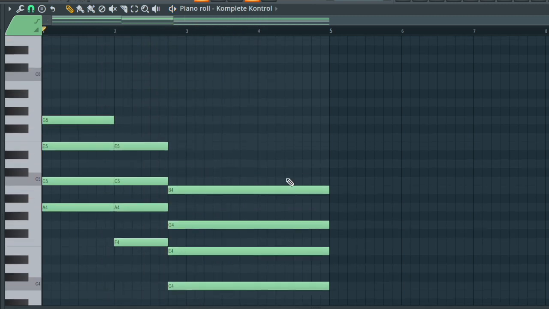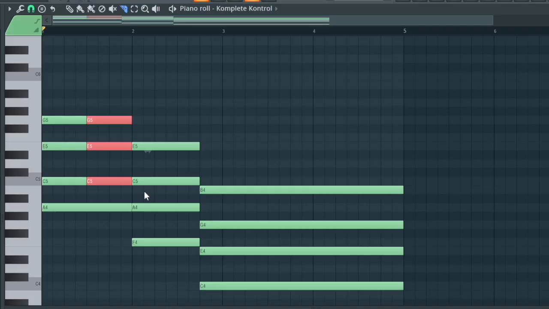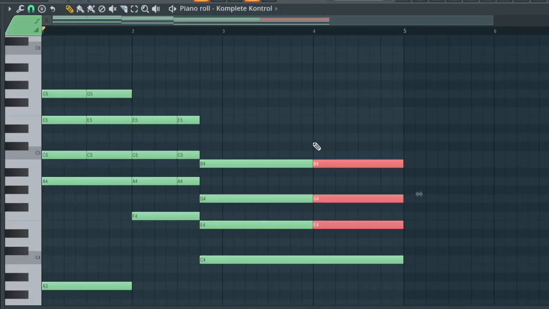Now we're gonna grab our chopping tool right here, and then we're just gonna chop certain sections just to make it sound like the person's playing the real piano, make it sound a little bit more interesting. So we're gonna chop in the middle here, we're gonna chop here, we'll chop this chord here. So this is what it's gonna sound like.